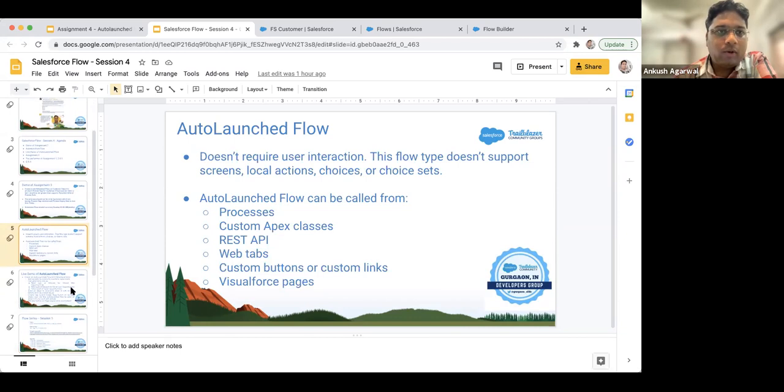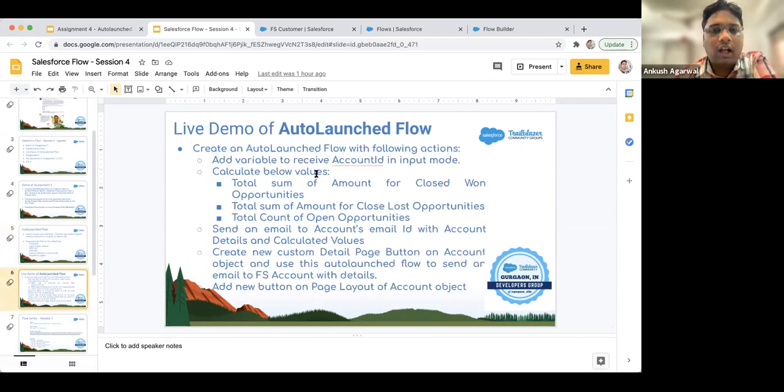Okay, so this is all about auto launch flow. We'll talk about it more in the live demo. For this, we have taken a hypothetical requirement where we need to create a button on the detail page of an account.